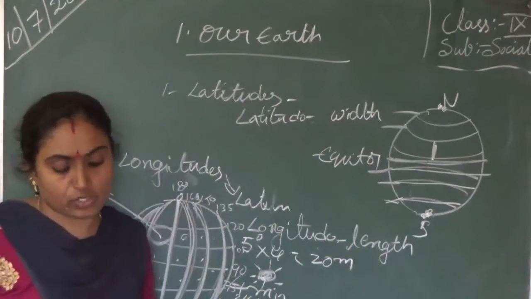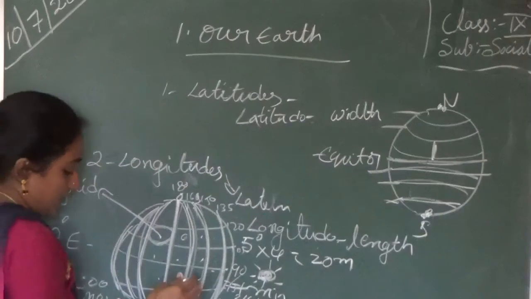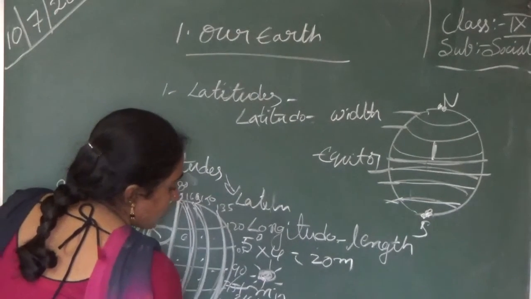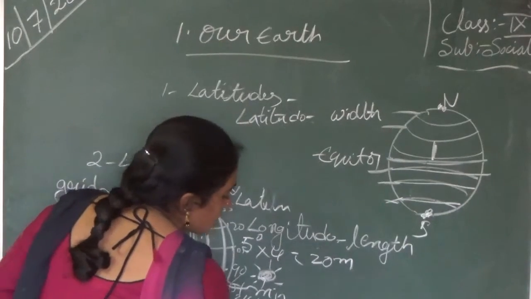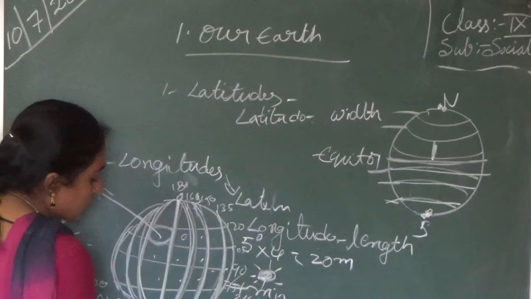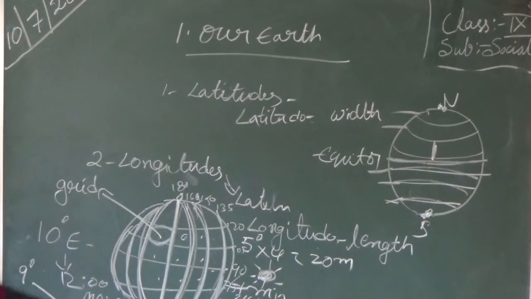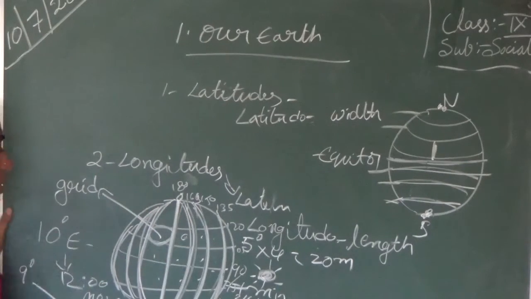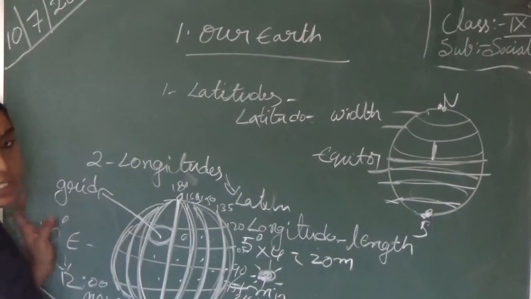Okay, so 60 minutes. How can we calculate? 15 degrees into 4 is equal to 60 minutes. Moving 15 degrees of longitude takes 1 hour. In total we have 24, so it will take 1 day.